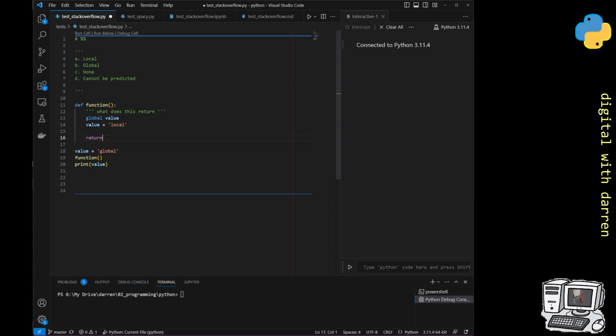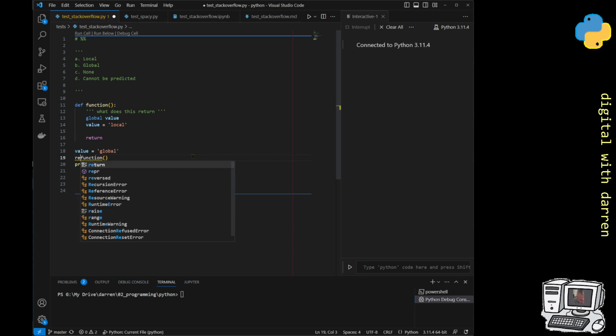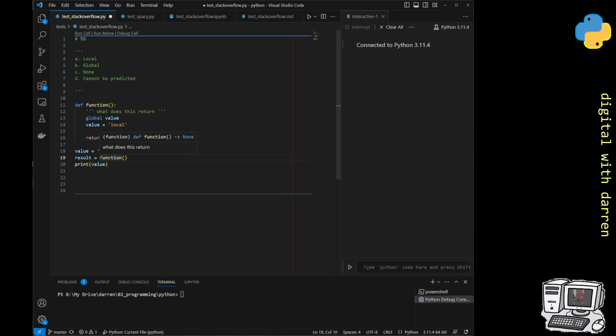Now, if it was none, we would be returning nothing back from the function. If this was like result and we tried to print result, that would return none. So we can rule the none out straight away. The clue maybe is that we've set this value to be global in the first instance, and when we run our code, Python runs sequentially.